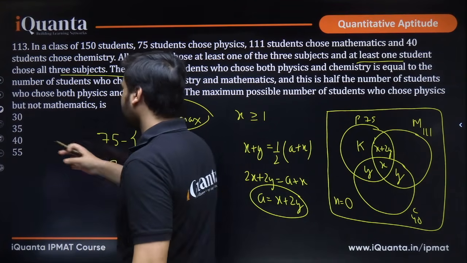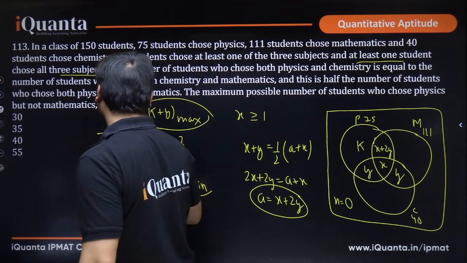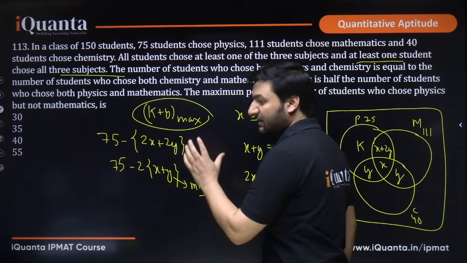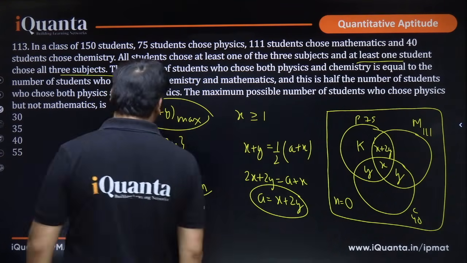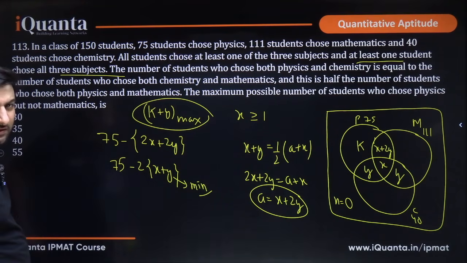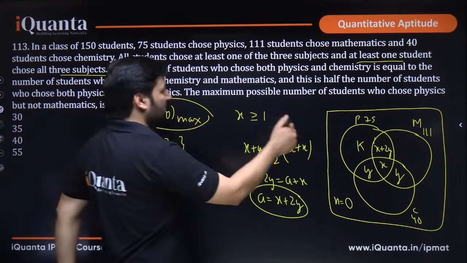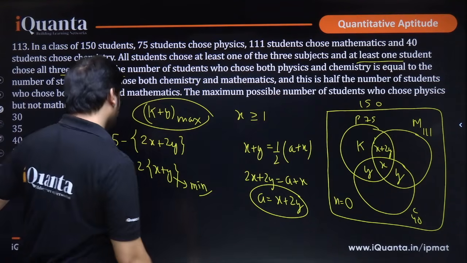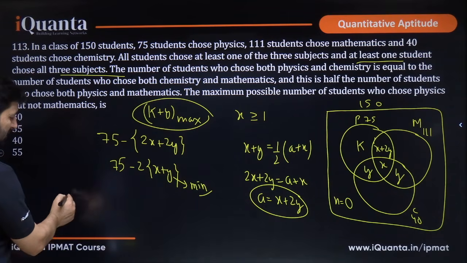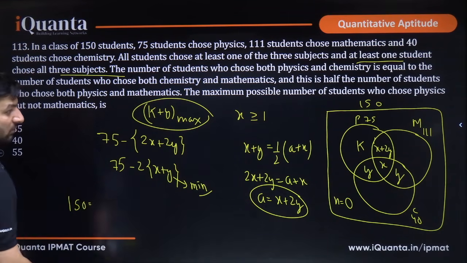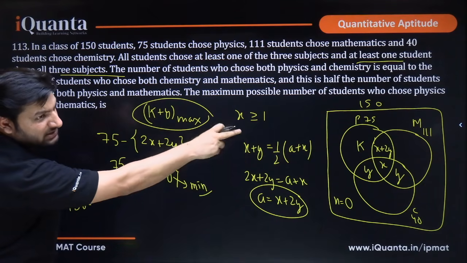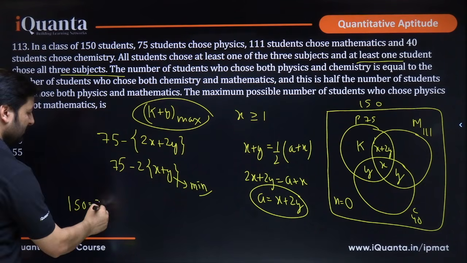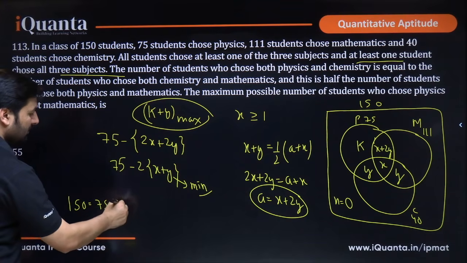Because I will be subtracting the minimum from this 75 and I will be getting my answer. So this is 75. From 75 I will deduct the minimum. Minimum is only possible when x plus y is minimum. Now let us try to do one thing. Can I just apply the union equation over here in a 3-set Venn diagram? This was about 150 students, right? So we'll be doing the union. What will be the union? Union means the total number of students, that is 150. That will be equal to obviously a plus b plus c, right? Because we'll be taking single sets individually. So 75 plus 111 plus 40 first.